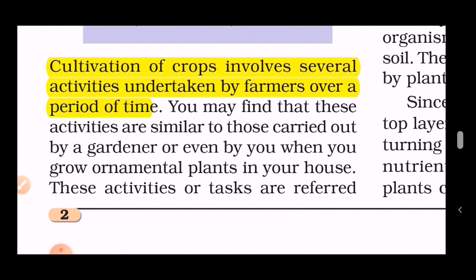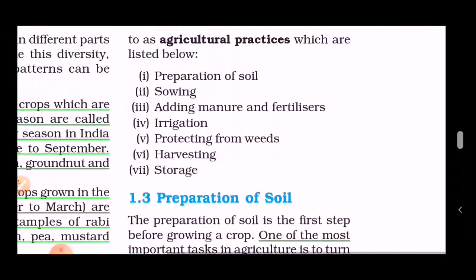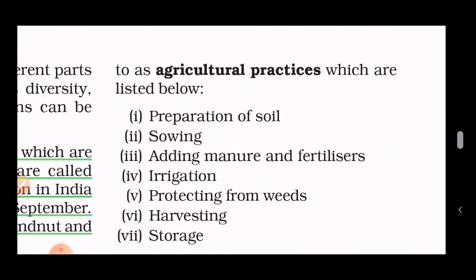You may find that these activities are similar to those carried out by a gardener or even by you. If you are a gardener, when you grow ornamental plants in your house, ornamental means plants for showcasing, for attractive aesthetic purposes. These activities or tasks are referred to as agricultural practices.